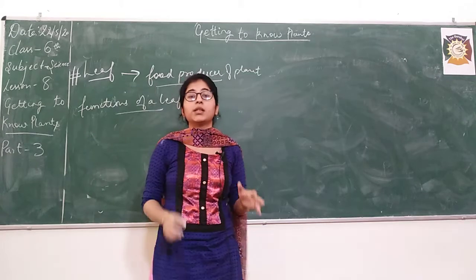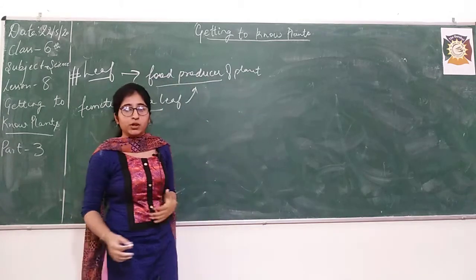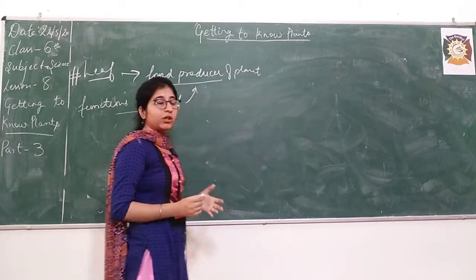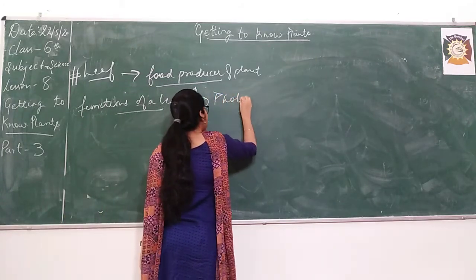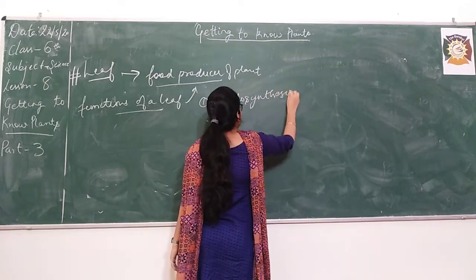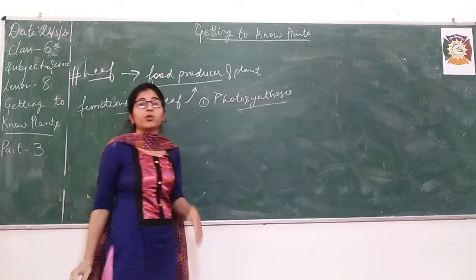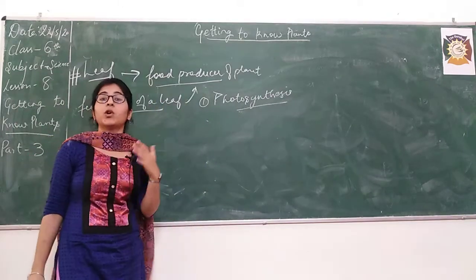Now how does this happen? How is food produced? There is a specific name. The process is called photosynthesis. Now what is photosynthesis? Photosynthesis is the process by which leaves prepare food for the whole plant.